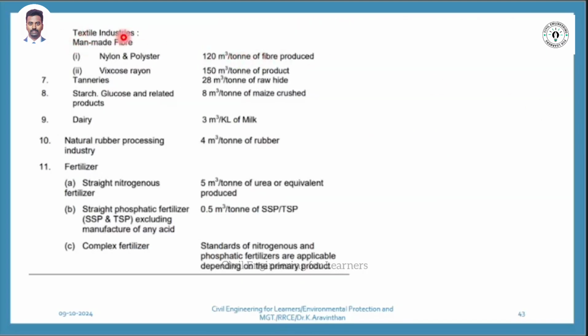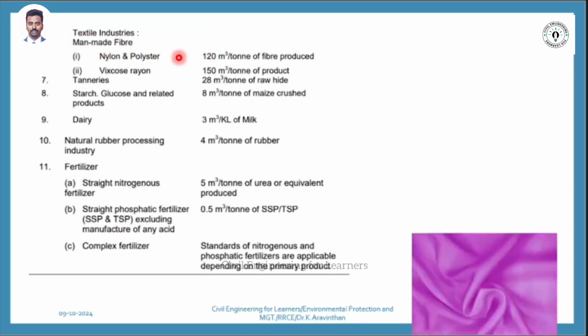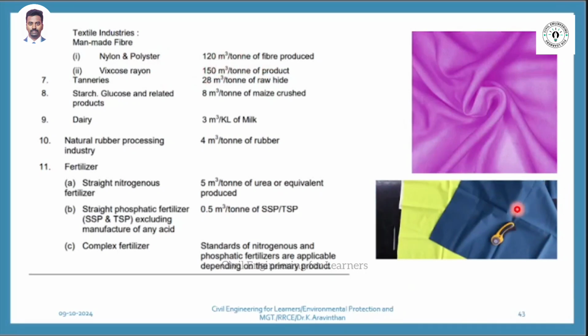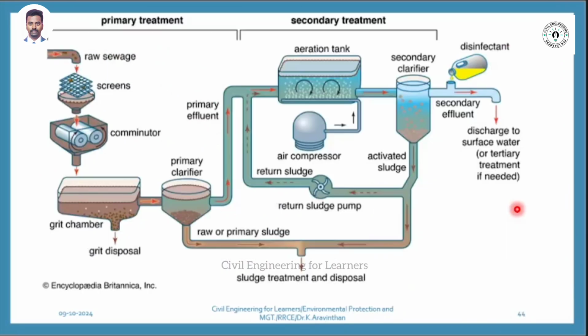Now textile industry, nylon and polyester. Have you seen this kind of materials? For an overcoat you will use this kind of material. This is costly. Why? Because how much waste do they discharge? 120 meter cube per ton. Viscous rayon. These are all viscous rayon. This much waste they produce.